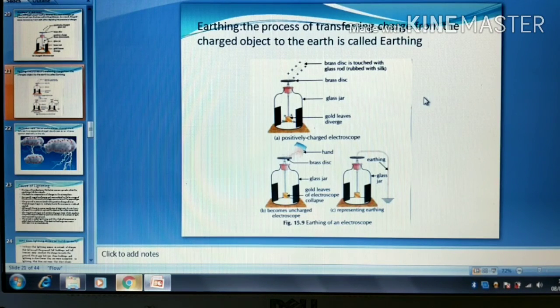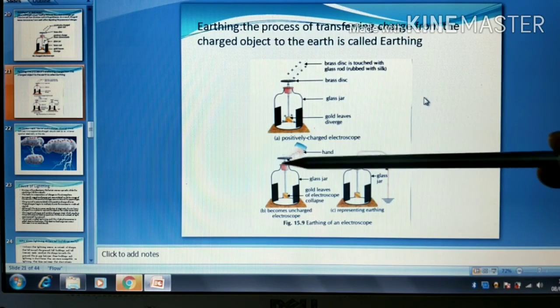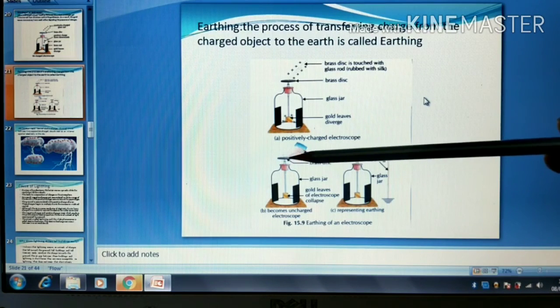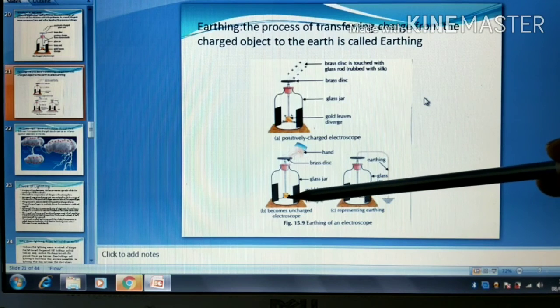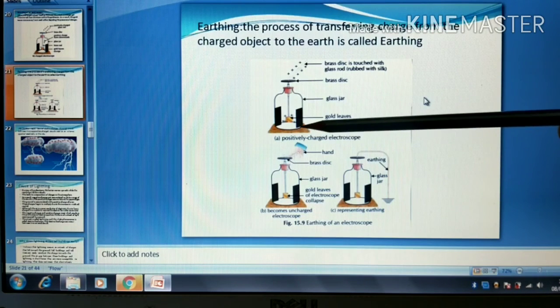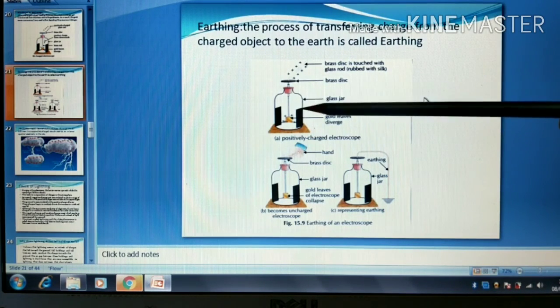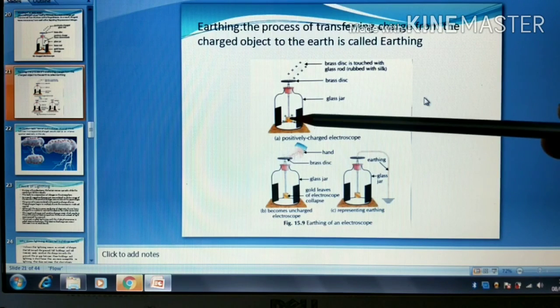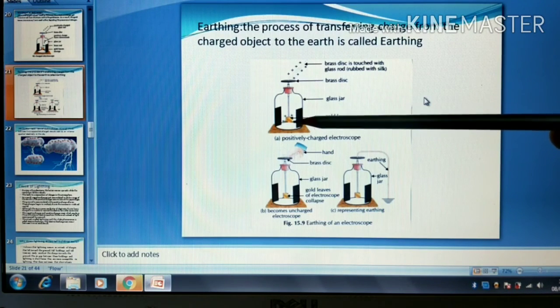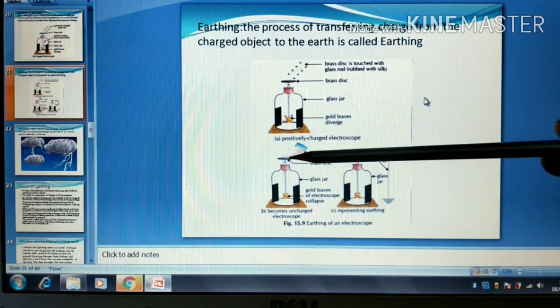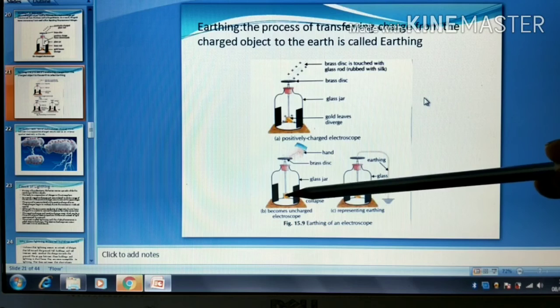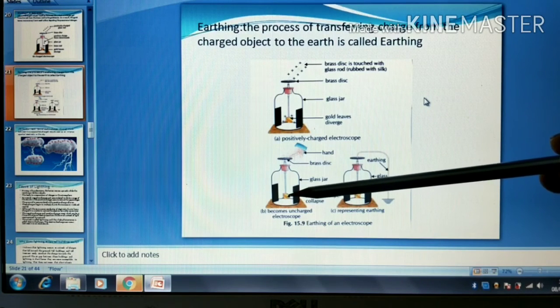Touch the end of the brass disc gently with the hand. Now when we touch the brass disc gently with the hand, what happens? We'll see that the two thin leaves fold again, or collapse. Again we repeat the experiment with the glass rod. We touch the glass rod to the brass disc, the two leaves become wide open, or they diverge. But again when we touch the brass disc with the hand, we observe that the gold leaves collapse, or they come closer to each other.